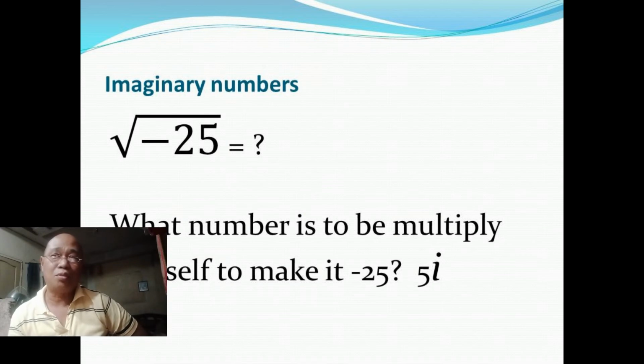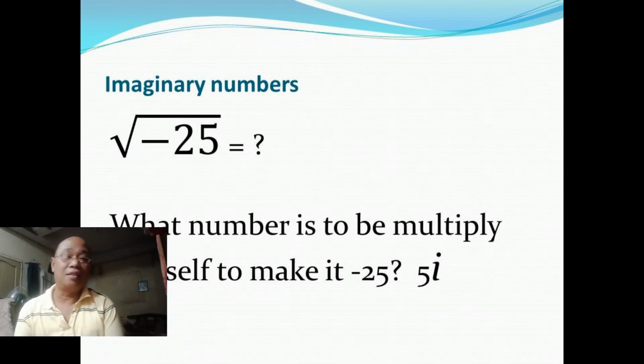So, meron ng square root ang negative 1, which is also an imaginary number. So, halimbawa, square root of negative 25, ang sagot dyan ay 5i. Ano yung i? i is the imaginary number na pag i-square mo, the answer is negative 1.